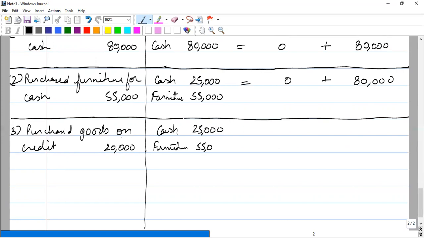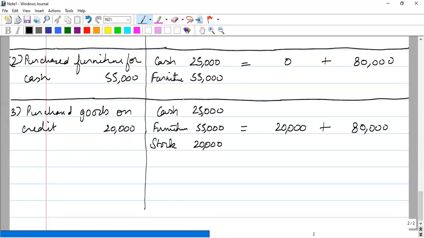But he has purchased some goods. Therefore, a stock will come. Some stock will come of 20,000. Okay. And he has promised that he will be paying it later on. And the promises which are to be paid later on, it is the financial obligation to be paid later on. Therefore, it becomes liability. 20,000 is the liability which will be paid later on, and his capital remains unchanged. Okay, this was our third transaction.